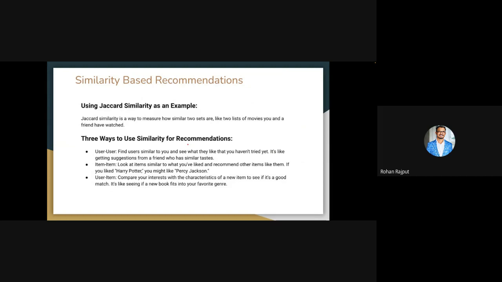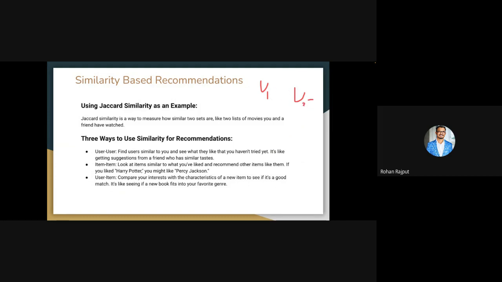There are three ways we can use this similarity. One, we can do user similarity: you find a user who has similar taste to you and recommend. I'll take a very simple example, Netflix. Suppose you are user one, and you have your friend user two, and you are very close to your friend.